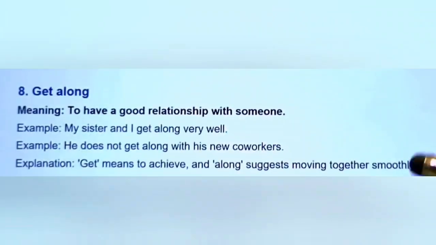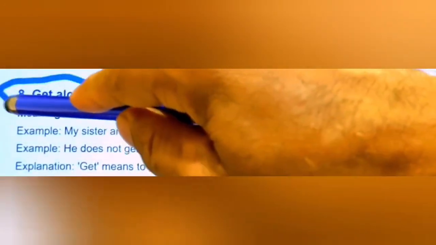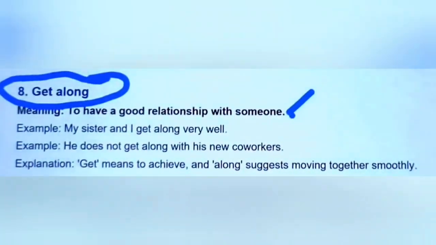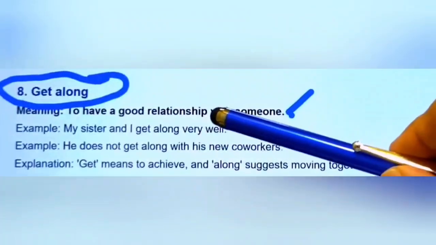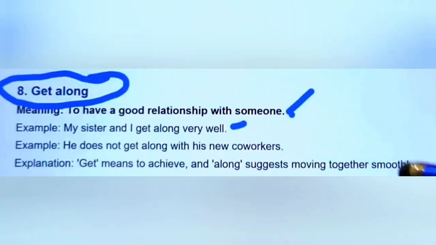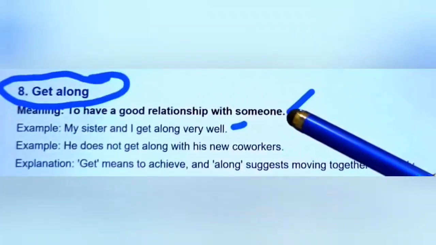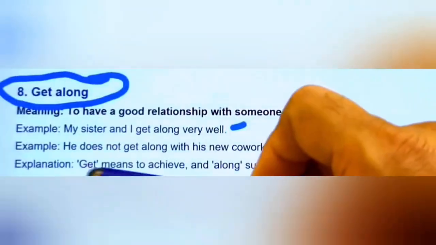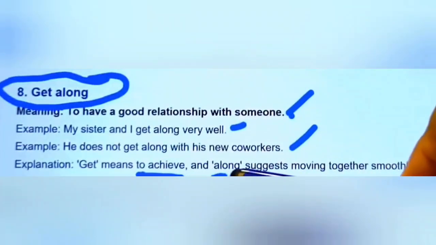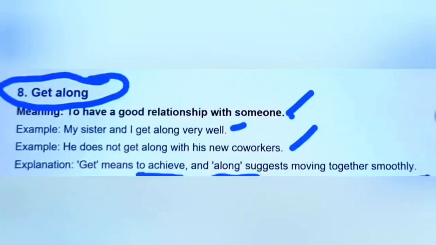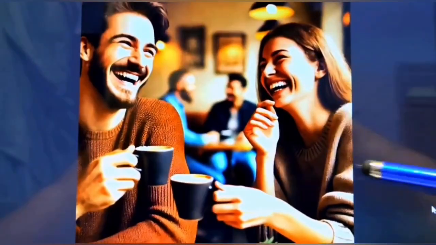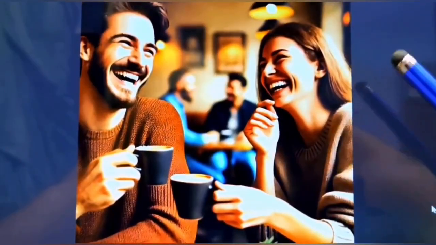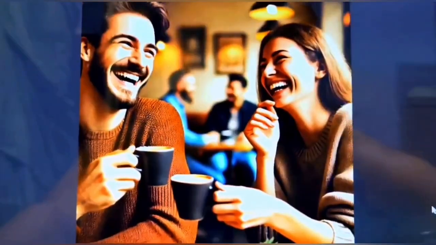Let's describe the next phrasal verb we have, get along. Get along means to have a good relationship with someone. For example, my sister and I get along very well. And next example here, he does not get along with his new co-workers. An explanation here: get means to achieve and along suggests moving together smoothly. And this image describes an example of get along. They have a good relationship. This is an example of get along.